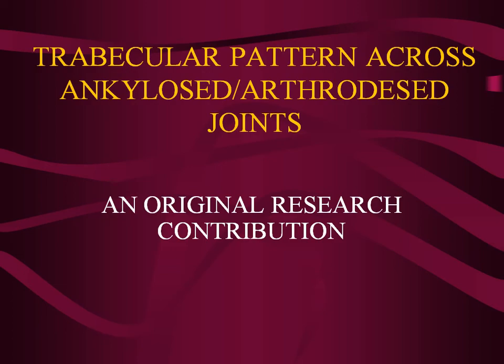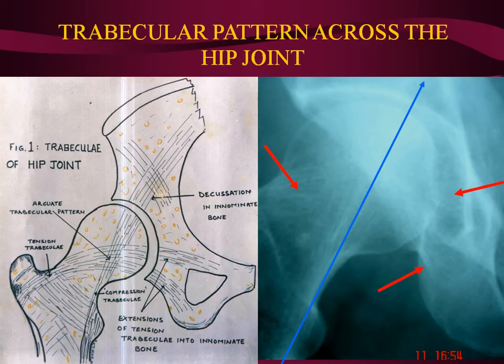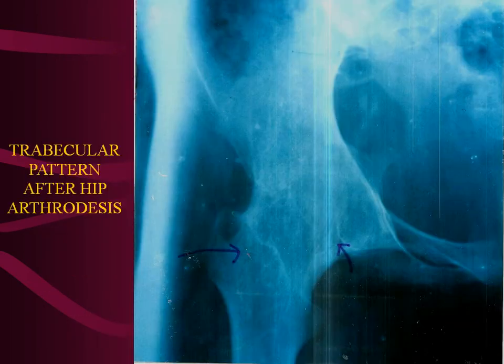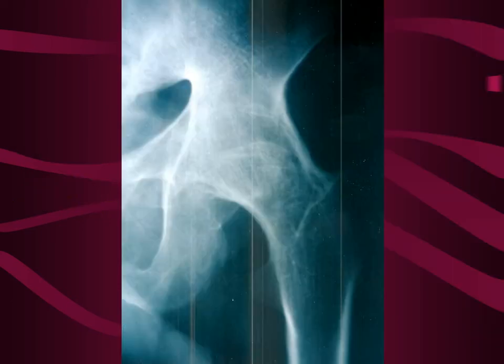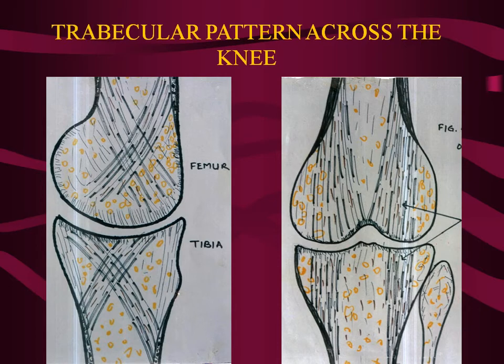And we studied what happens in ankylosed joints. Once you see this, we found that this pattern is lost. Now you see here, you don't have any tension trabeculae over here, but you have a column of compression trabeculae straight down like that and from the medial side. So it disappears over a period of time. So these are actually not inbuilt, but they are because of the forces of movements occurring over there. So you see, the tension trabeculae disappear.